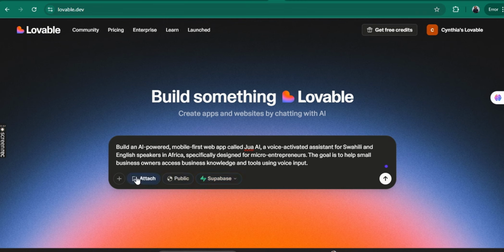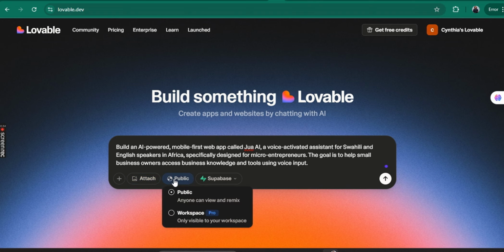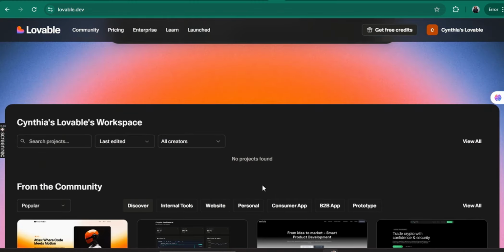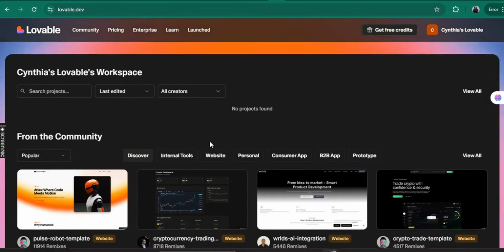You can attach a photo. Let's look at this. There's an option of public, anyone can view and remix. Then Workspace Pro, only visible to your workspace. Then let's look at Supabase. This one's a bit complex, but you can work around it and find out what it does.